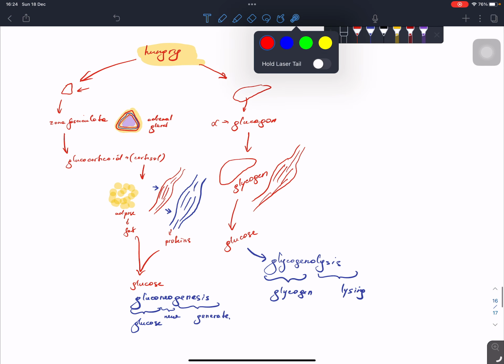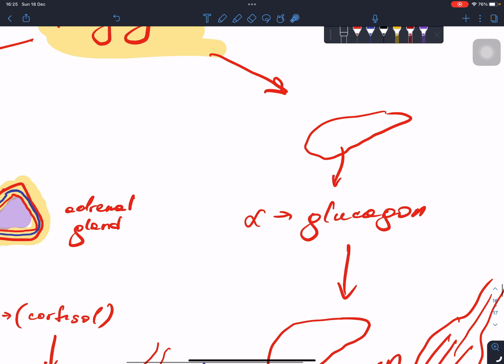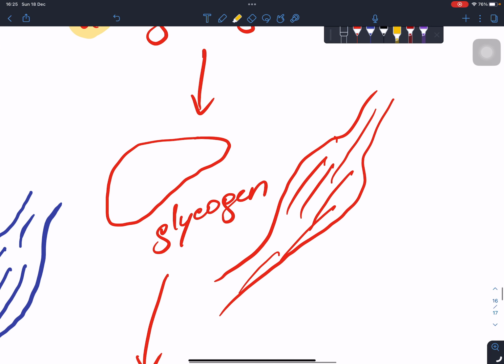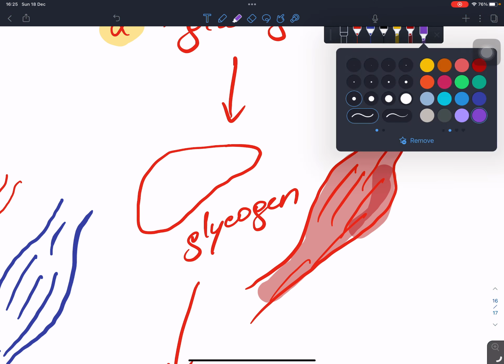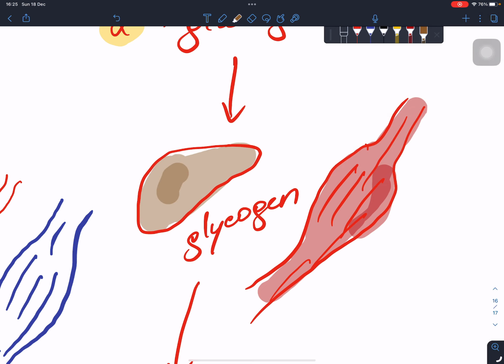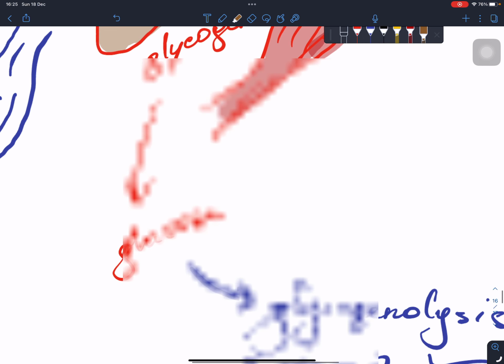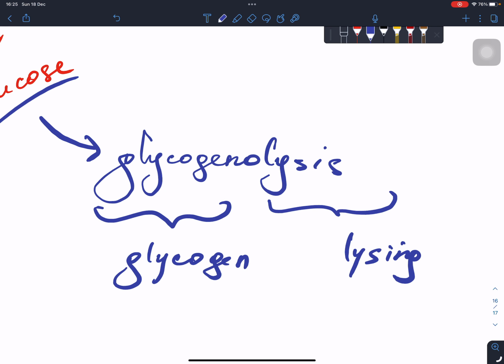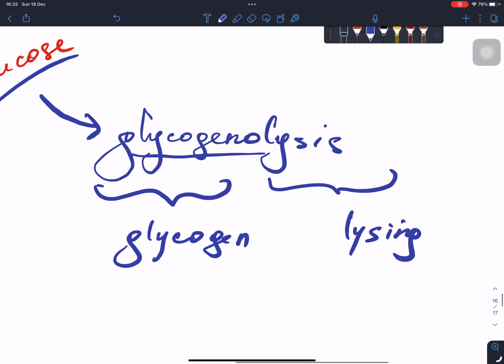For example, when you're hungry, two mechanisms work. Firstly, your adrenal cortex works. Secondly, your pancreas works. Imagine this is a pancreas, all right? In the pancreas, your alpha cells work. Alpha cells produce glucagon. This glucagon goes to the muscles, and also to your liver, all right? Imagine this is the liver. From the liver and the muscles, they break down the glycogen and make glucose, and this process is called glycogenolysis. So the breaking down of glycogen is called the glycogenolysis process.